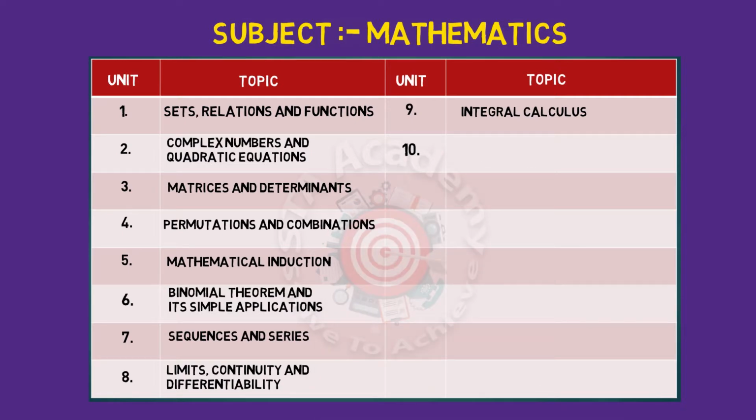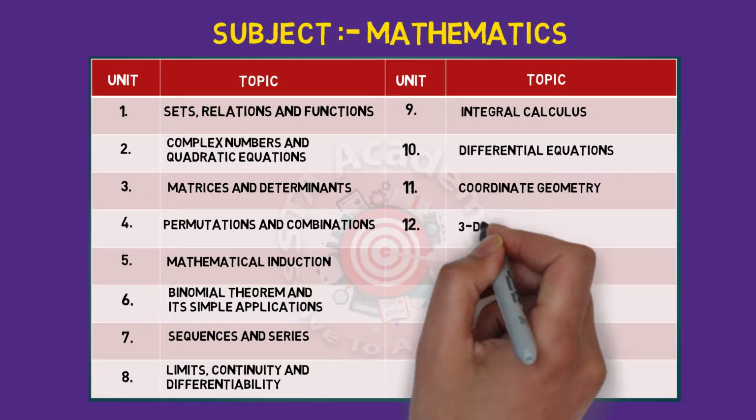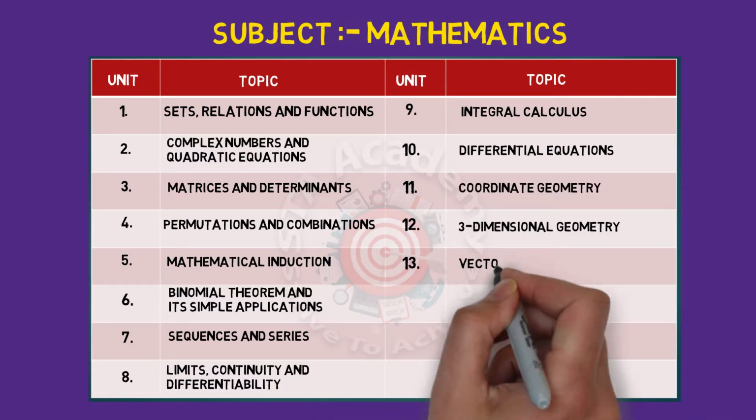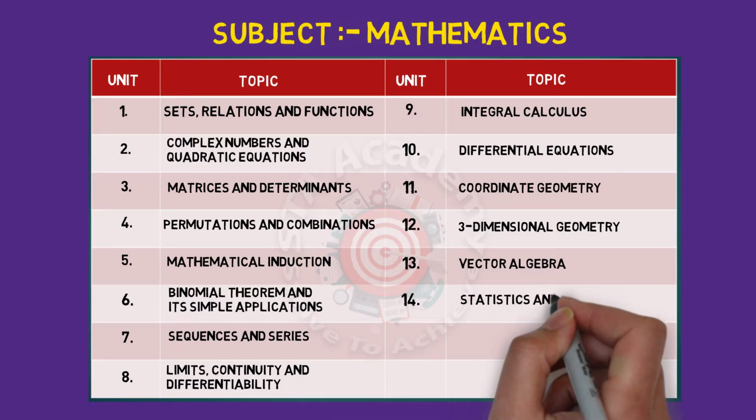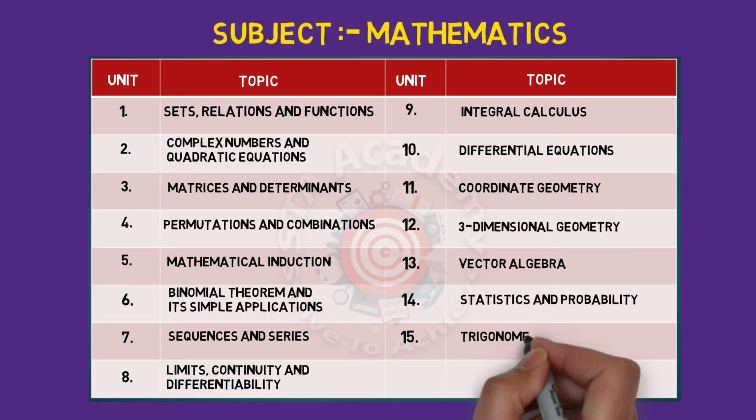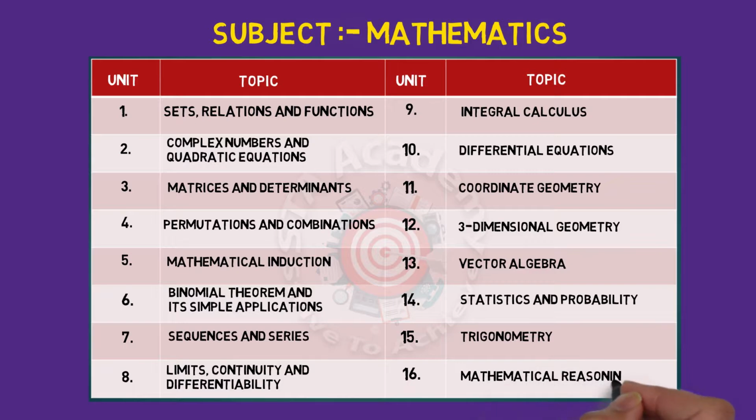10th is differential equations. 11th is coordinate geometry. 12th is 3D geometry. 13th is vector algebra. 14th is statistics and probability. 15th is trigonometry. 16th is mathematical reasoning. These are the very important chapters for JEE Mains 2021. Practice all NCERT exercises of all these topics and at the same time practice the NCERT exam planner.